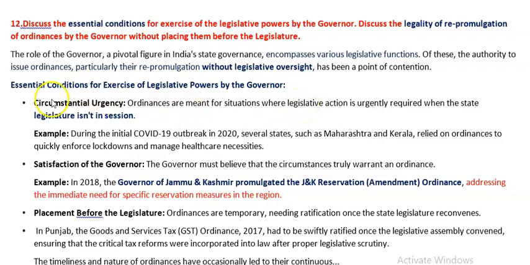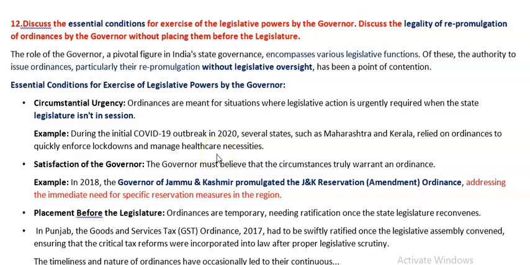First of all, there must be an emergency situation, and the governor must be satisfied that there is no other way other than promulgating ordinances. Then third, that must be placed before the legislature when it meets. First part, circumstantial emergency, like for example the COVID-19 lockdown, when the legislature is not in session. In Maharashtra, Kerala, etc., they relied on ordinances signed by the governor to enforce lockdowns and manage health necessities. Second, the governor must be satisfied.